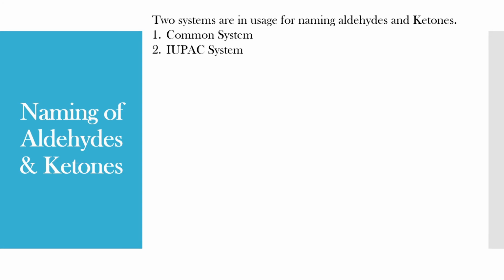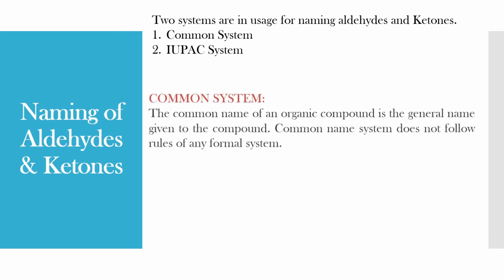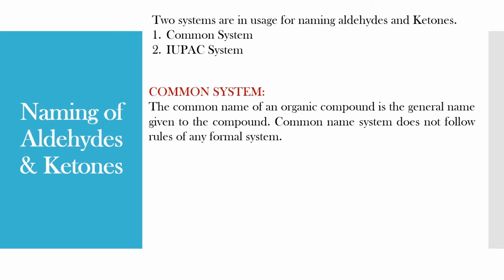There are two systems in usage for naming aldehydes and ketones. They are the common system and the IUPAC system. The common name of an organic compound is the general name given to the compound. The common name system does not follow the rules of any formal system.